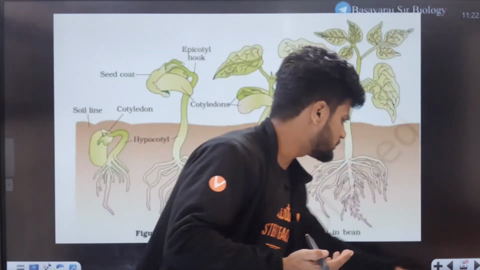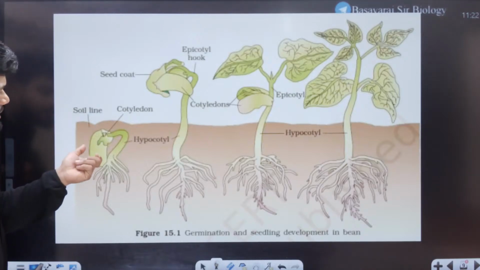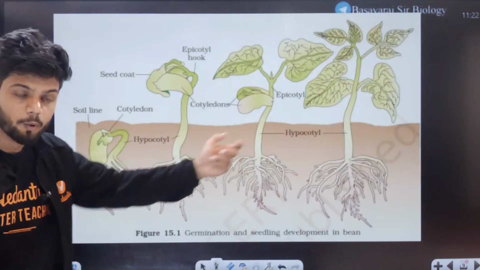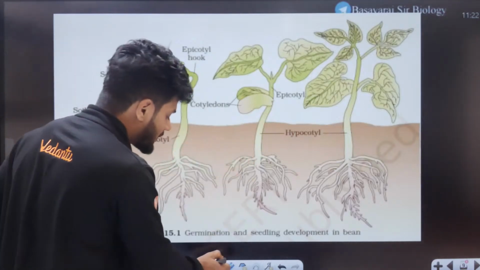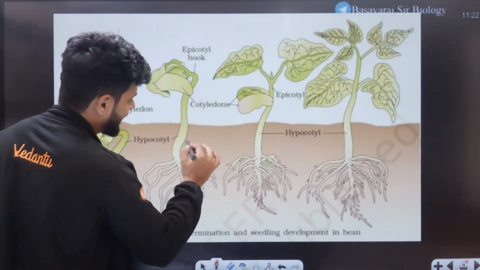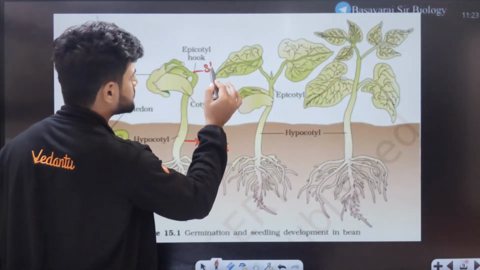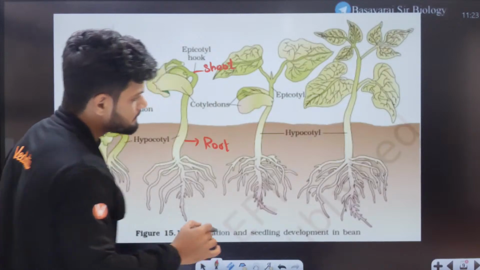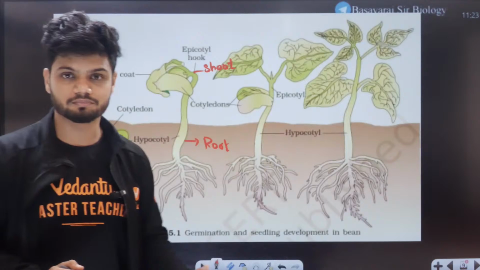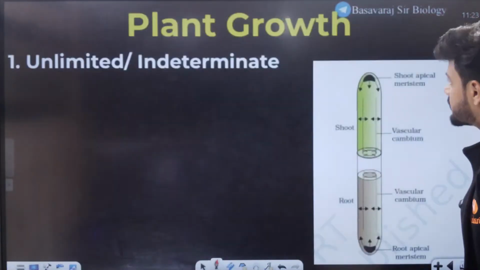If you see a typical germination, here we have a seed. The seed has a cotyledon, hypocotyl. Eventually the seed will start to germinate. When the seed is germinating, the radicle will give rise to the root system and the plumule will give rise to the shoot system. So the root and shoot system develop and eventually we get the entire plant. This is called germination of a seed, the first step in the process.